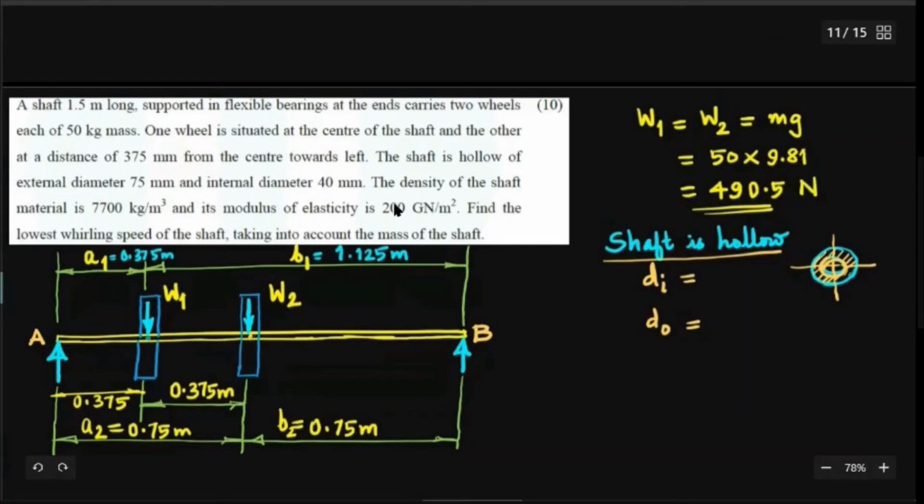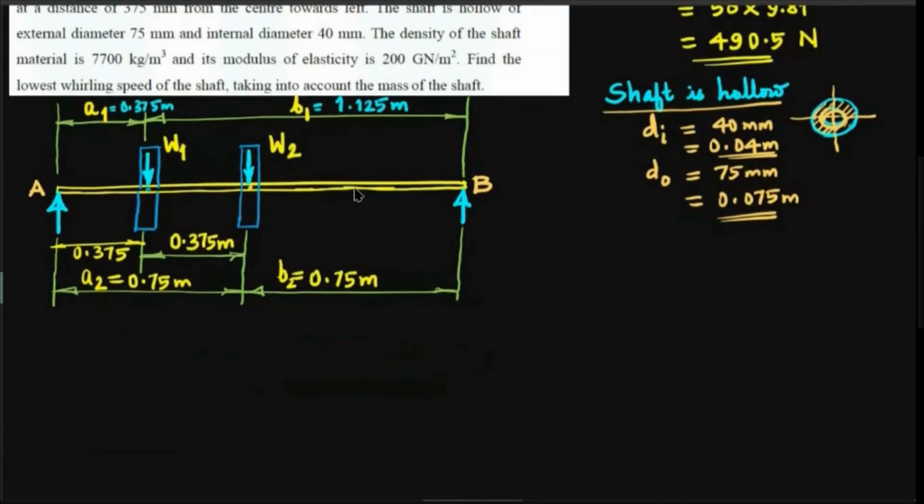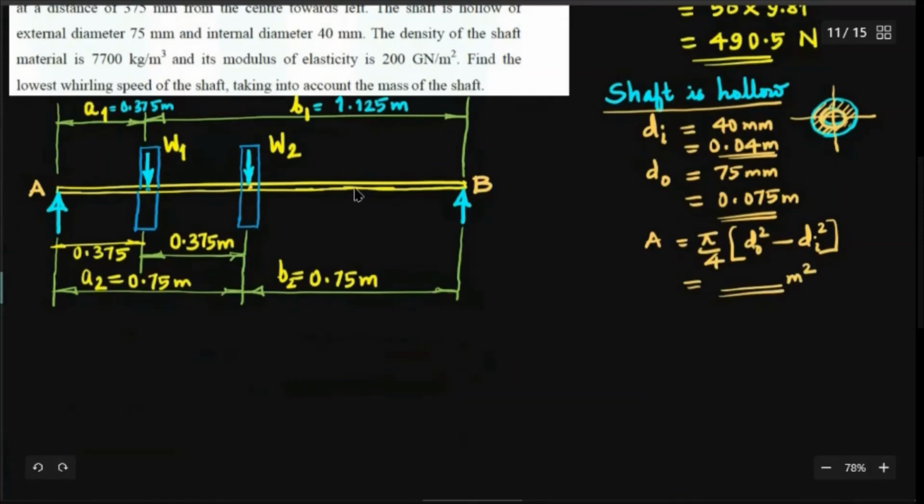Okay, and what is given? For the hollow shaft, the external diameter is 75 mm, which of course is 0.075 meter, and the inside diameter is 40 mm, which you divide by 1000 to get 0.04 meter. And what is the area of cross section? A is equal to pi by 4 into outer diameter square minus inner diameter square. So you can find out the area in square meters.